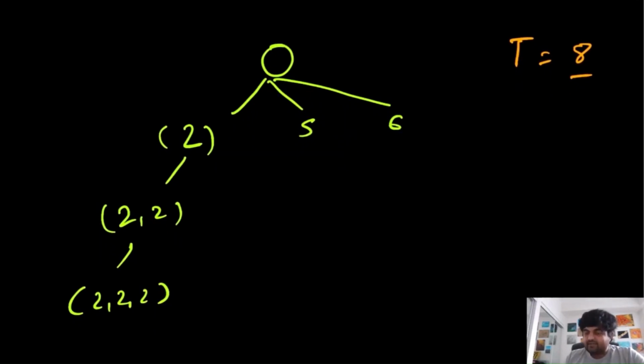notice that we need to put a constraint on the number of decisions we are making, and the constraint is that at any point, the sum of the candidates we are fetching in a direction can either be less than target, equal to target, or greater than target. These are the 3 possibilities we can have. If it is less than target, there is still room for us to find a potential combination, which means we can keep going in that direction.